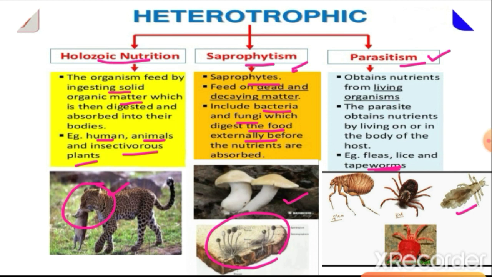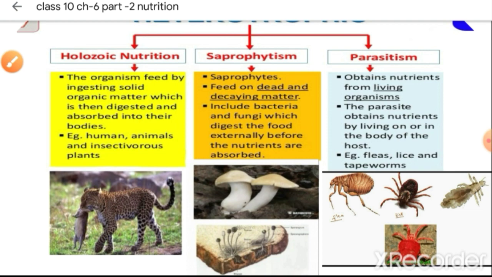Then mosquito could also be an example of parasites. They sit on our body and they suck our blood. So from the blood they are getting the digested food. So these are the parasitic nutrition. The organism name will be parasites. These fleas, these lice, these tapeworms. So these are all parasites because they obtain the food from the organism and they obtain the digested food by sitting on the organism or by entering into the organism. So these are the types of heterotrophs.